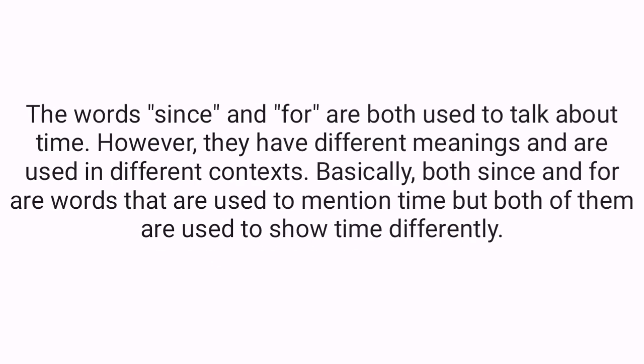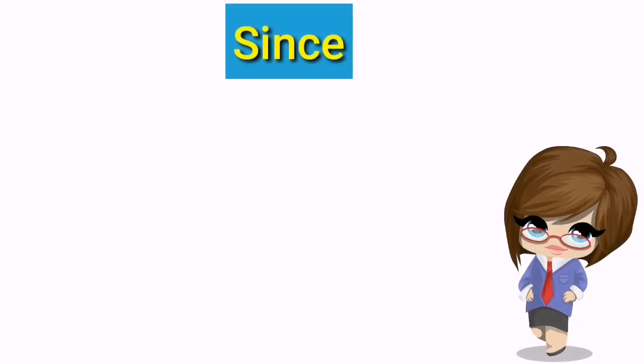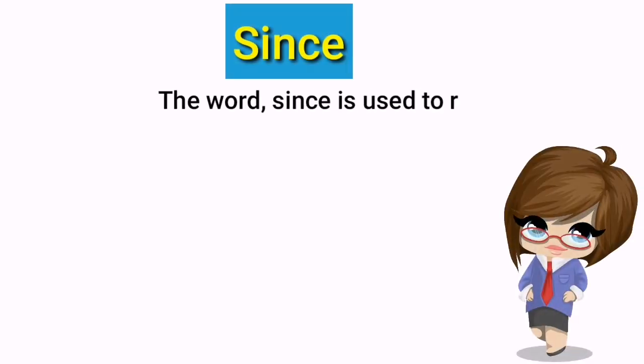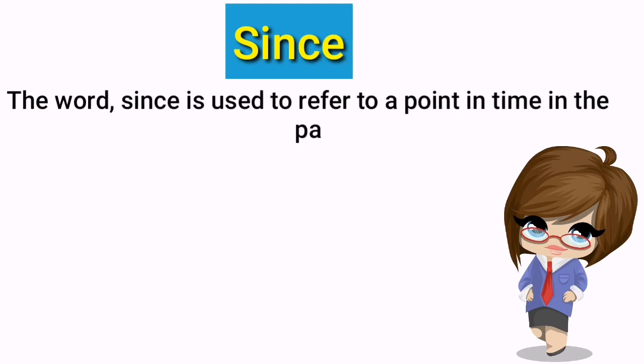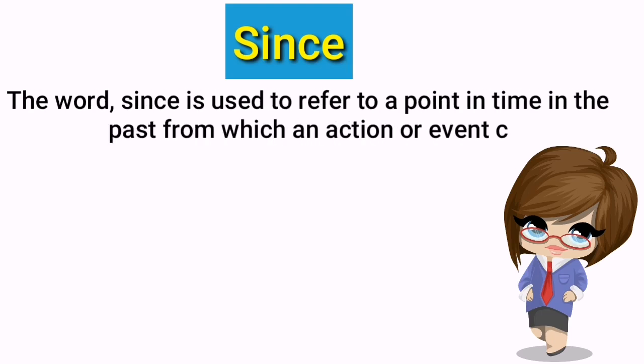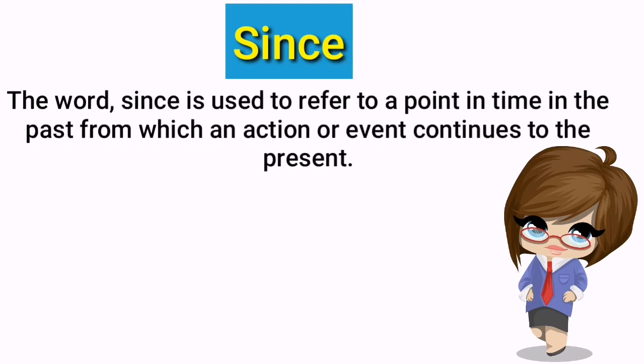show time differently. Since. The word since is used to refer to a point in time in the past from which an action or event continues to the present. Simply, you can say that when you talk about an action which started in the past and still continues, then you will use the word since.